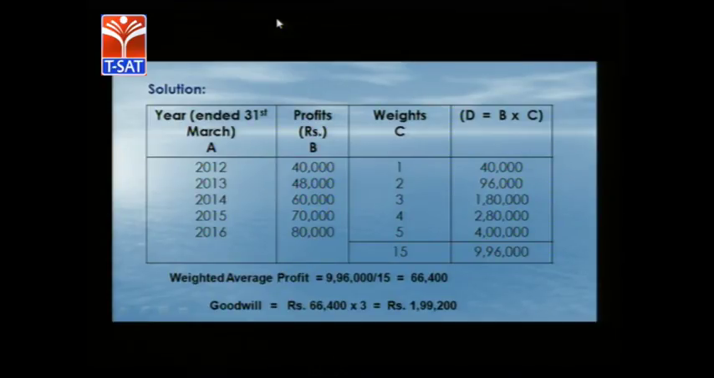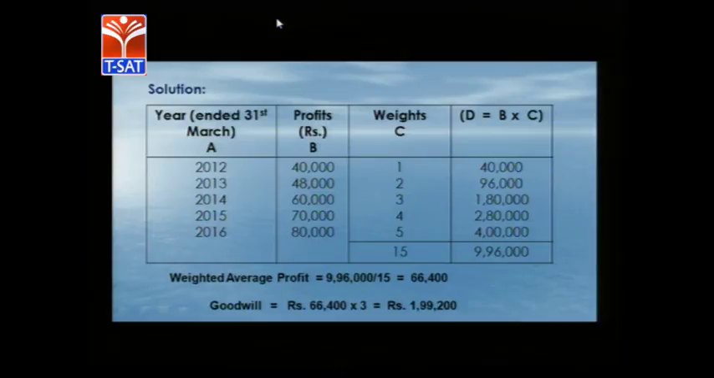So the total is 9,96,000. Then the sum of the weights, 1 plus 2 plus 3 plus 4 plus 5, comes to 15. So the weighted average is equal to 9,96,000 divided by 15, which comes to 66,400. Now the goodwill is calculated on the basis of 3 years purchase of the weighted average. Because it is 3 years purchase, the weighted profit should be multiplied by 3 to generate goodwill.